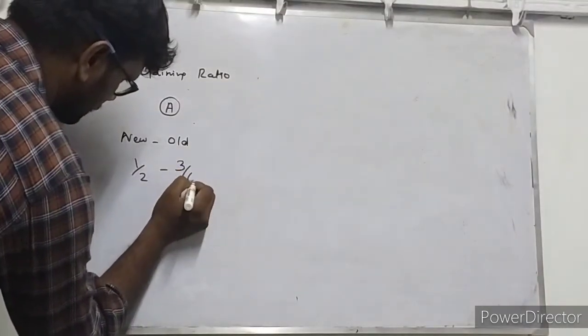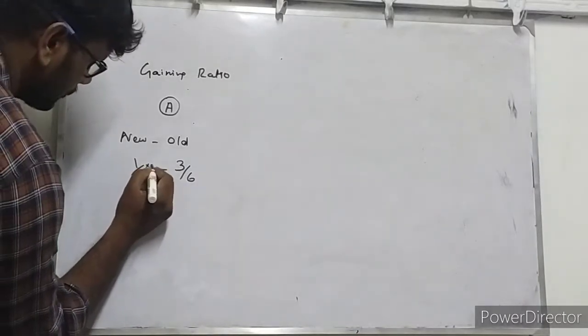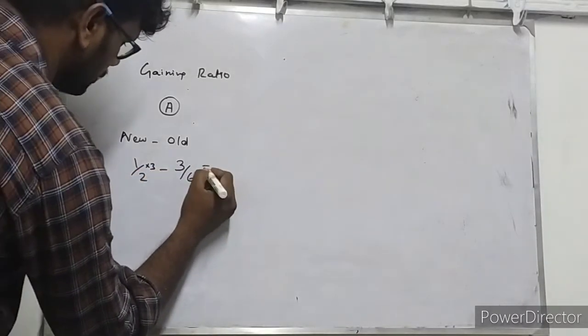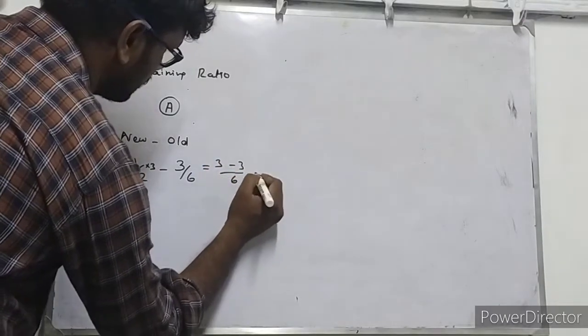And the existing ratio for partner A is 3 by 6. So 1 by 2 minus 3 by 6. The first fraction will be multiplied by 3, so 3 minus 3 divided by 6, which is 0.